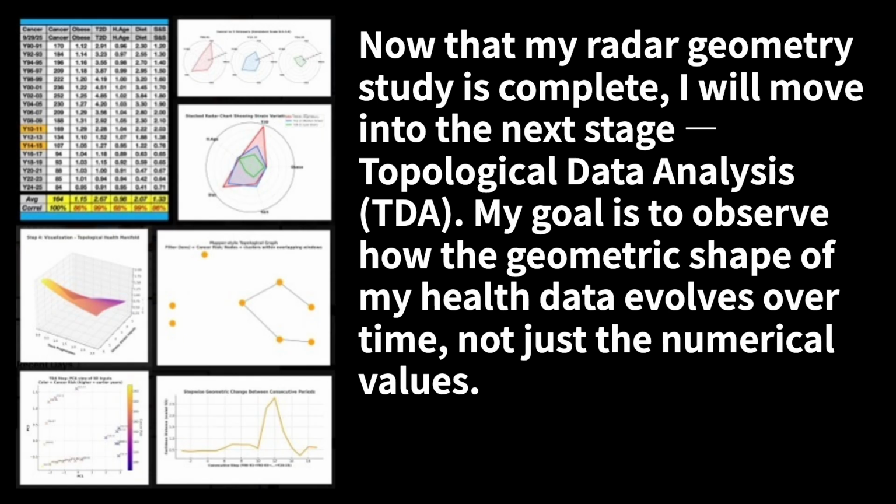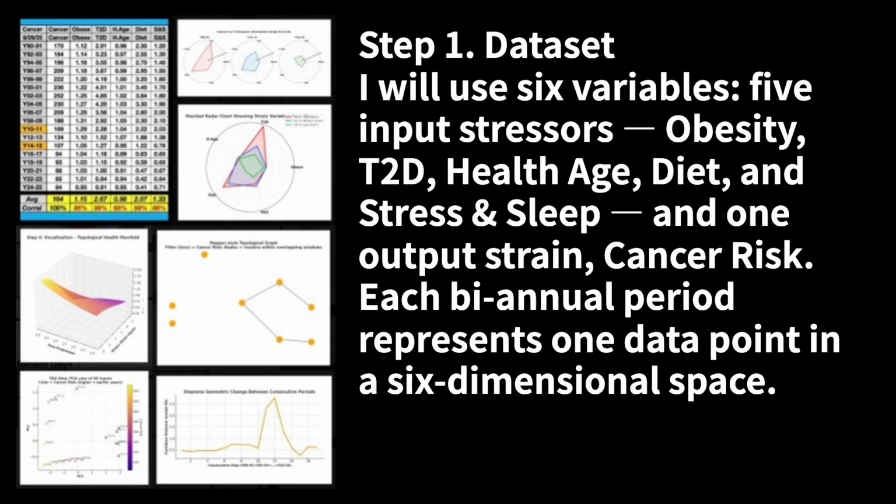Now that my radar geometry study is complete, I will move into the next stage, topological data analysis, TDA. My goal is to observe how the geometric shape of my health data evolves over time, not just the numerical values. Step 1. Dataset: I will use 6 variables, 5 input stressors, obesity, T2D, health, age, diet, and stress and sleep, and 1 output strain, cancer risk.